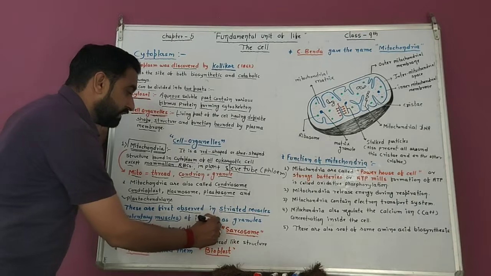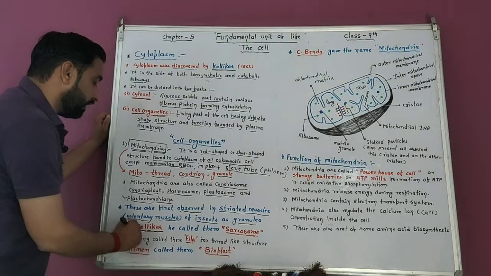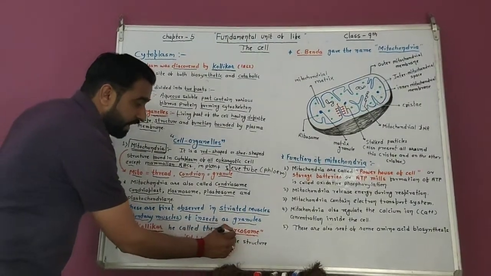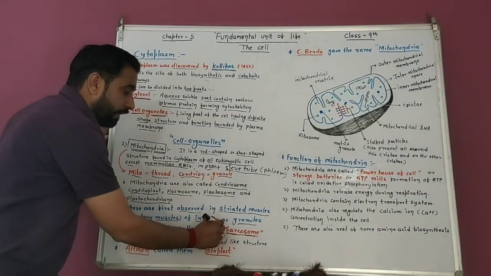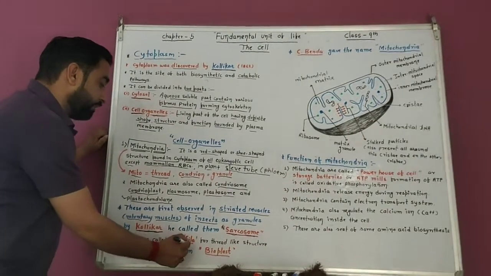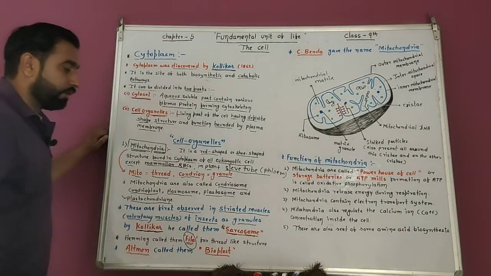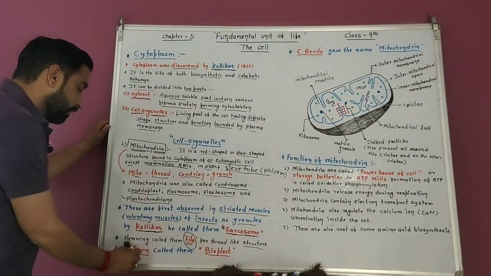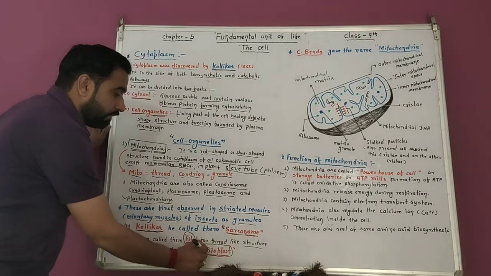Mitochondria were first observed in insect muscles as granules by Kolliker. He called them sarcosomes. The sarcosome name of mitochondria is given by which scientist? Kolliker. Fleming called them fila. The name fila was given by Fleming for thread-like structures. Altman called them bioblasts.